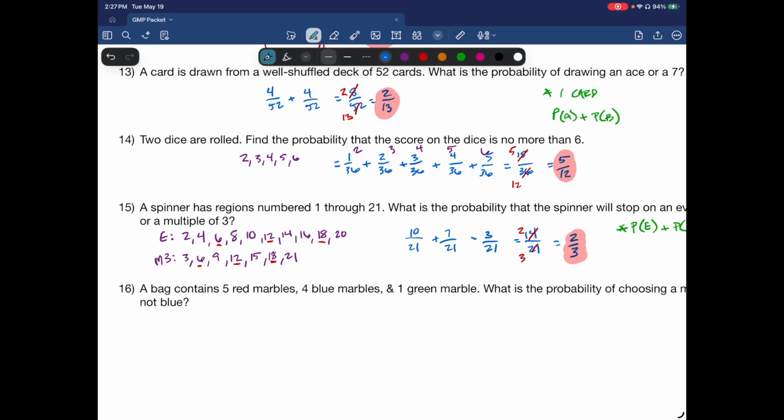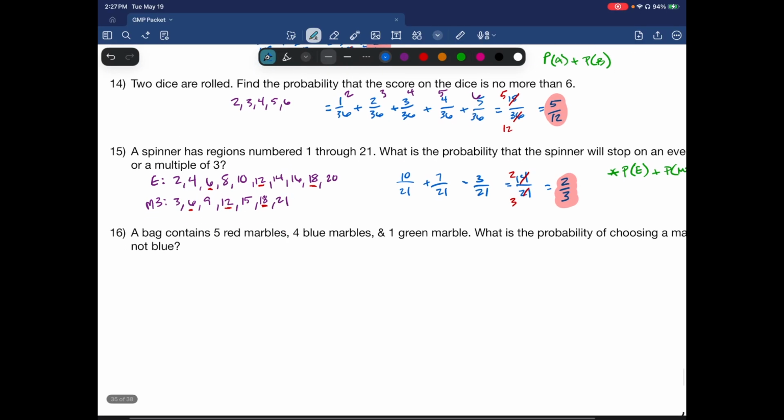All right. Last problem. A bag contains 5 red marbles, 4 blue marbles, 1 green marble. What is the probability of choosing a marble that is not blue? Okay, so 5, 4, and 1, that's 10. All right, 4 of them are blue. So choosing one that's not blue is going to be 6 out of 10, which reduces to 3 over 5. So you have 3 out of 5 chance to get one that's not blue.